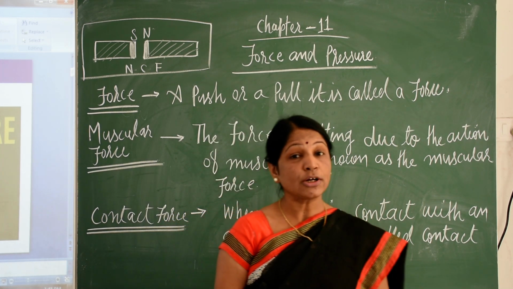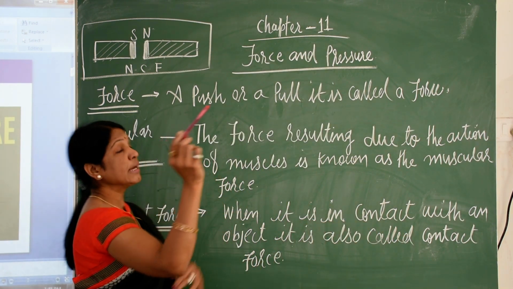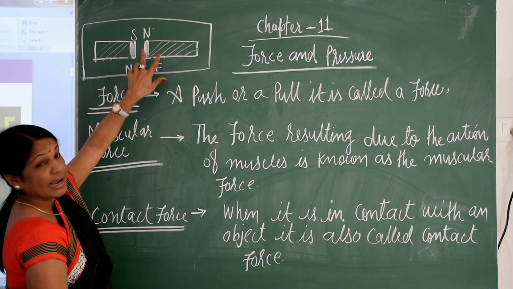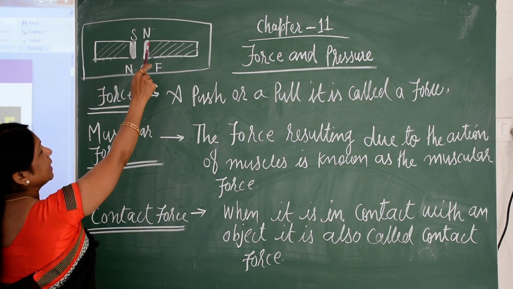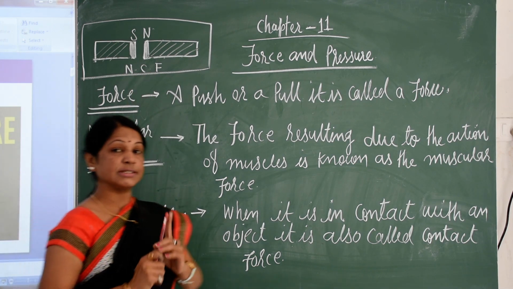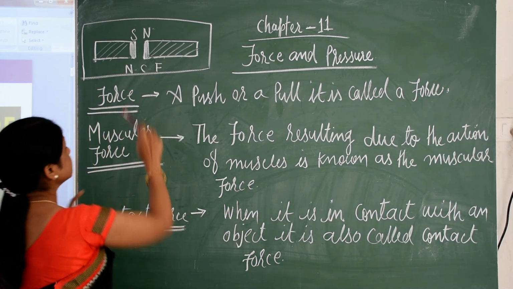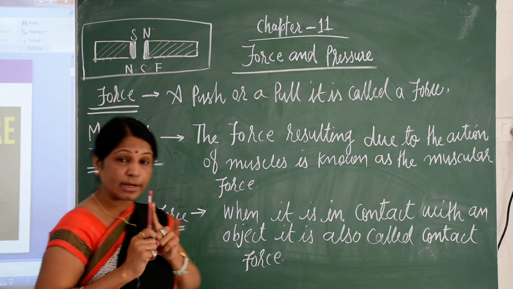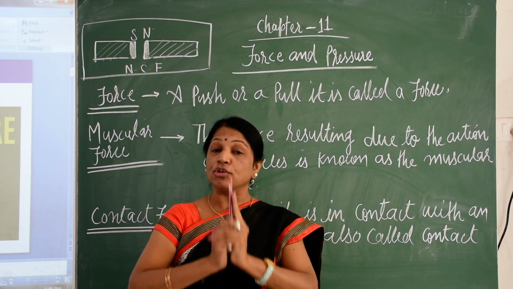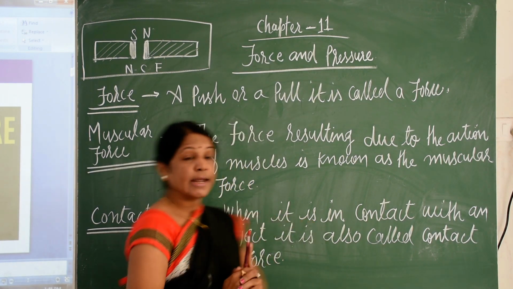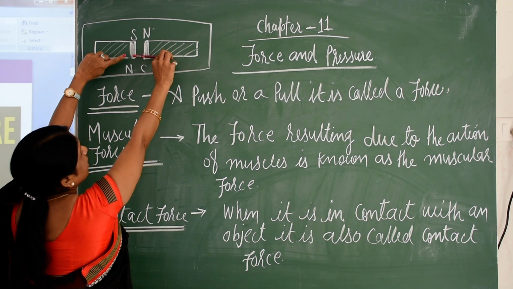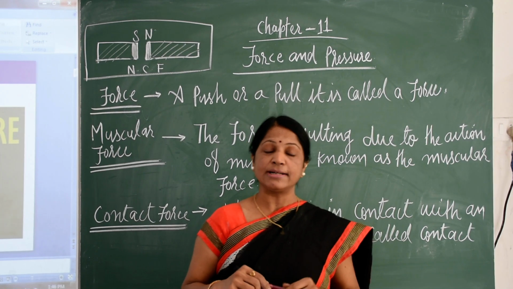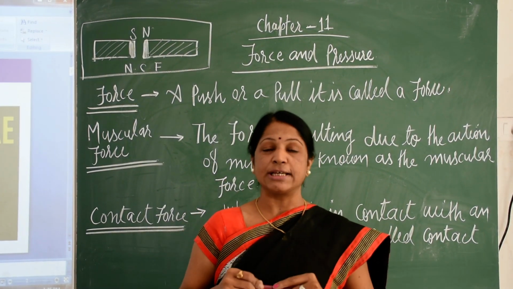What is the non-contact force? Non-contact force means, can you watch now? This is the picture of a magnet. It is the S side and it is the N side. N side means the north pole, S side means the south pole. So it is a non-contact force. Here there is no contact, but without any contact, it can come near. Why? Because it is a magnet. So here we have seen various types of forces.